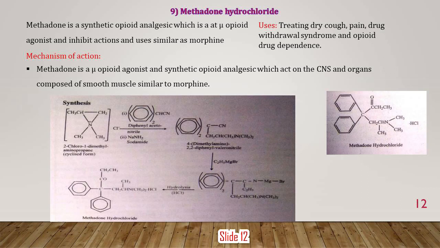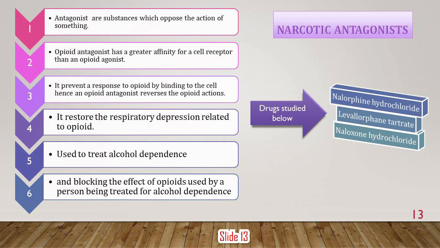The synthesis is also asked from an exam point of view. Here we are seeing the synthesis, in which 2-chloro-1-dimethylaminopropane is in a cyclized form, and then it is treated with diphenylacetonitrile and sodamide. After further processes, we get our methadone hydrochloride by using the hydrolysis process.